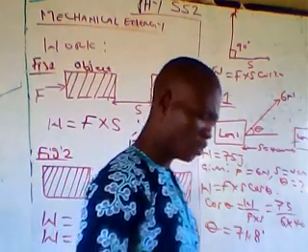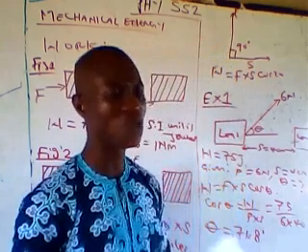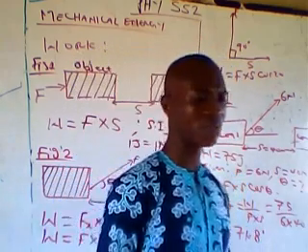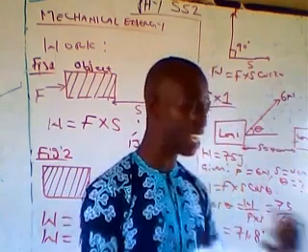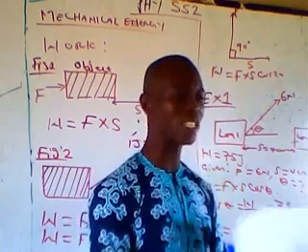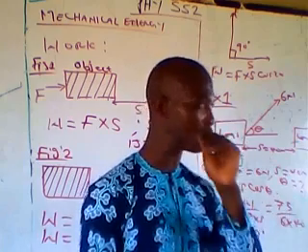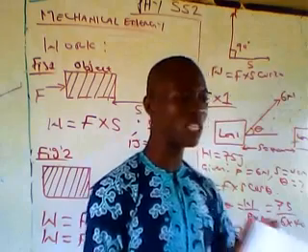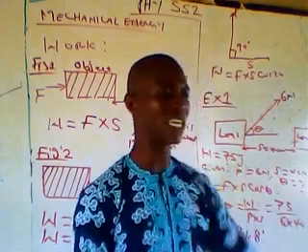Now we have mechanical energy. What is mechanical energy? Mechanical energy is the energy that a body can use to perform work. This energy is of two types. You have the notes with you that follow this video, so let me just break it down. We have two types of mechanical energy: the kinetic energy and the potential energy.